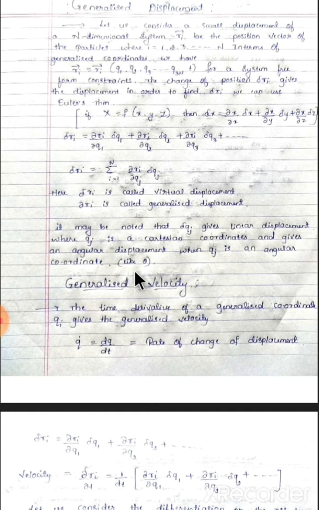Okay, this is about the generalized displacement. See here, friends, using generalized displacement only we can find generalized velocity, acceleration, etc. Now, generalized velocity. The time derivative of a generalized coordinate qi gives the generalized velocity. The rate of change of displacement is the velocity, that is q dot, which equals dq by dt.